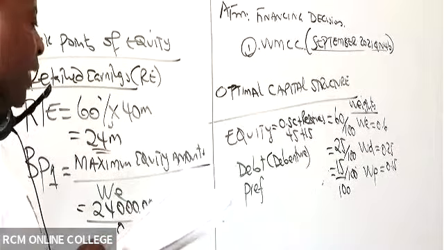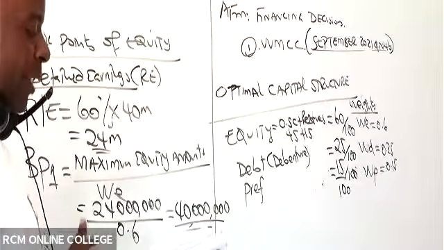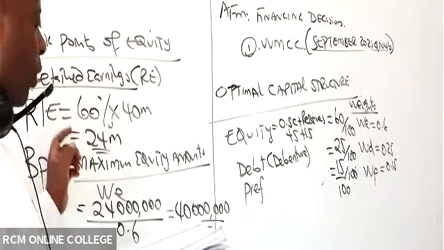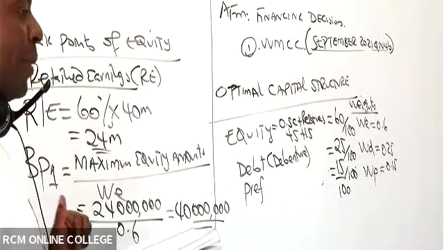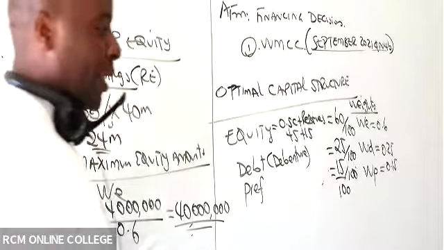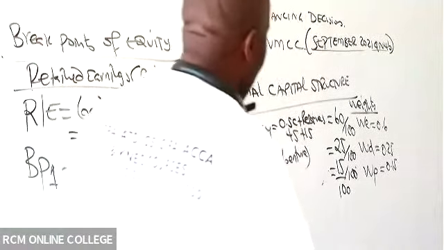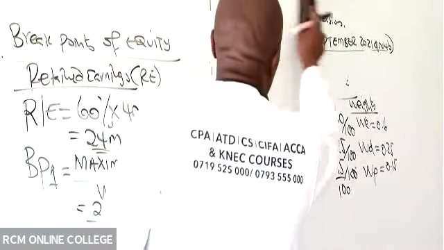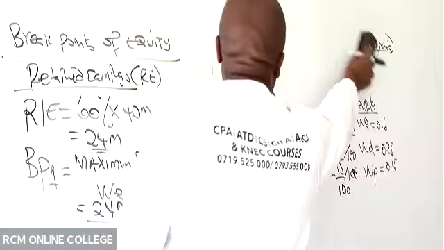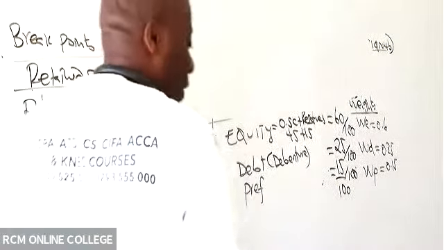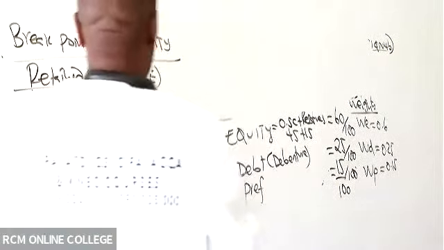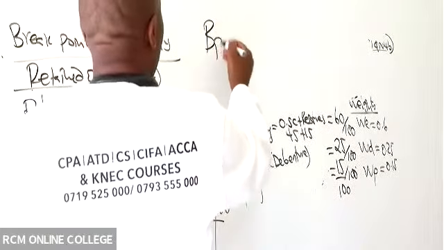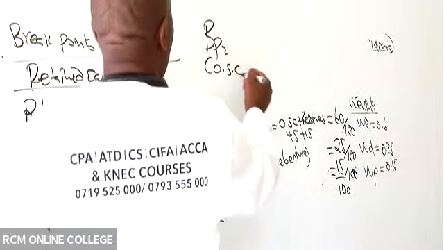Now, ladies and gentlemen, go ahead and give me the breakpoint for ordinary shares, still within equity. That will be breakpoint 2, ordinary share capital.